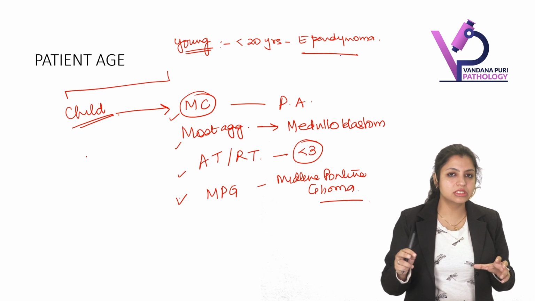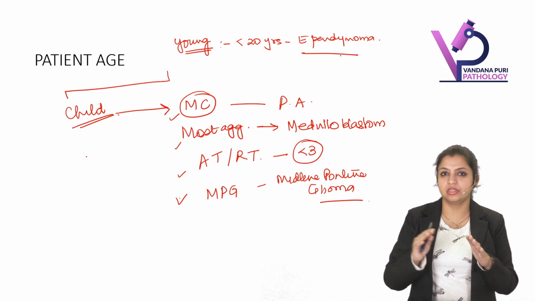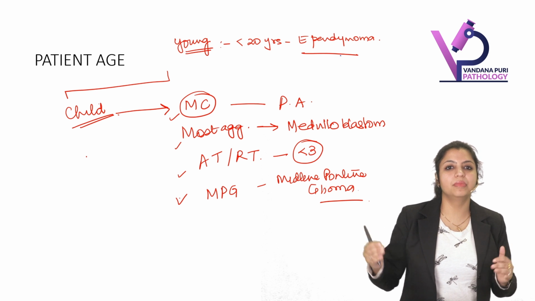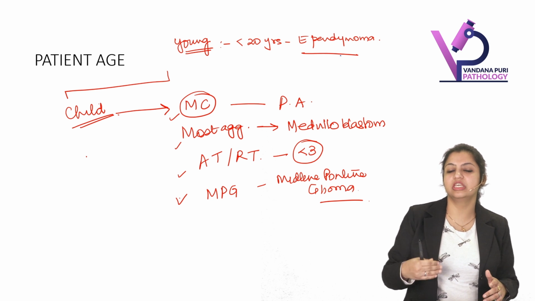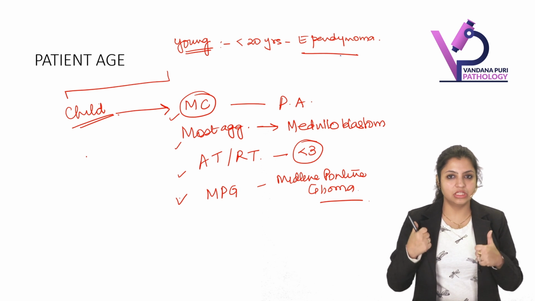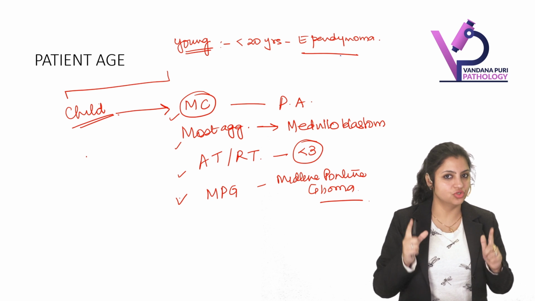Now, glioblastomas can occur in any age group, and others do not have any particular age group predilection, so they can occur in any age group. We will study them as we keep on studying. So this basic first you should remember.